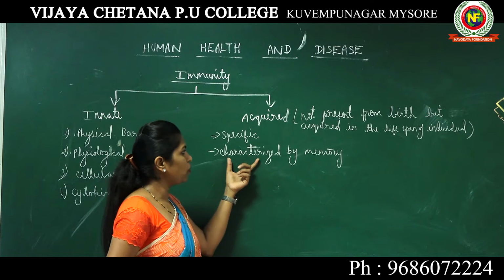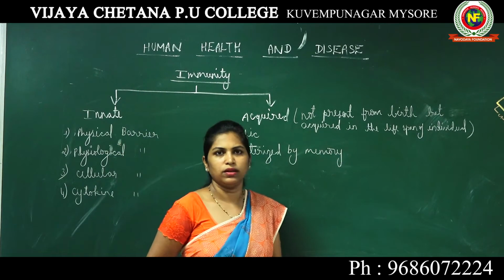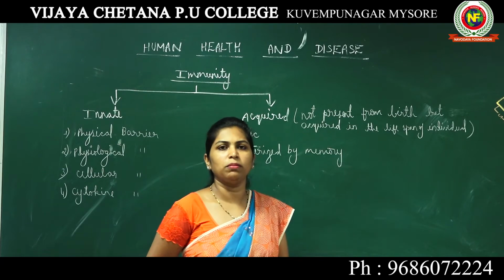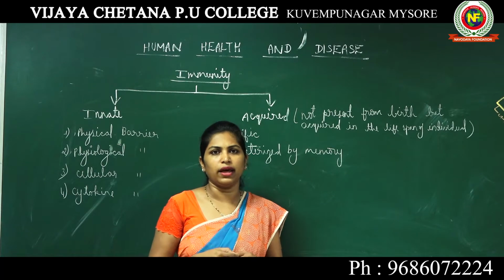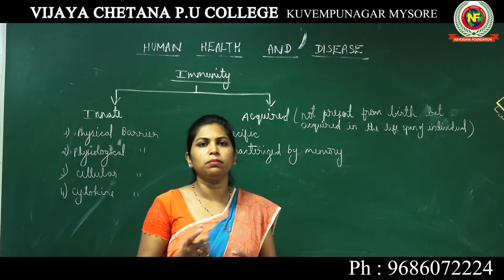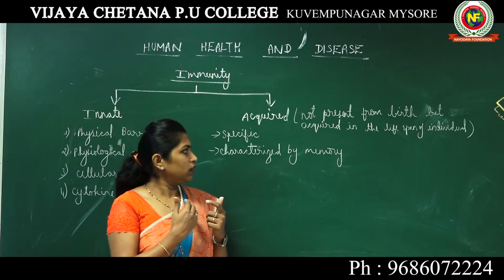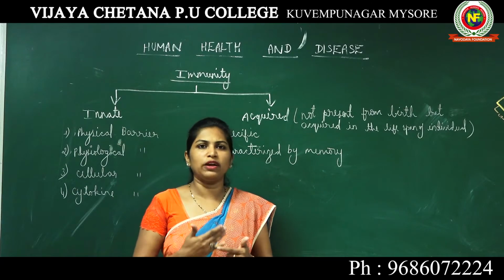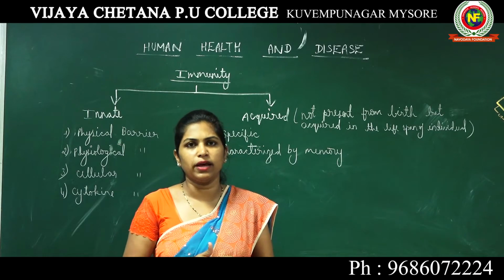The second important property of acquired immunity is that it is characterized by memory. If we encounter a pathogen attack for the first time, imagine a bacteria has attacked our body and your body has taken almost 5 to 6 days to recover from that bacterial attack.